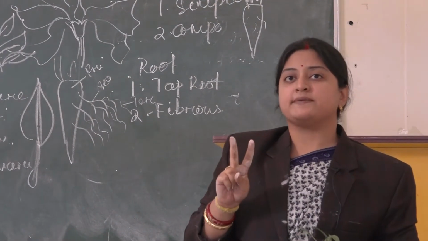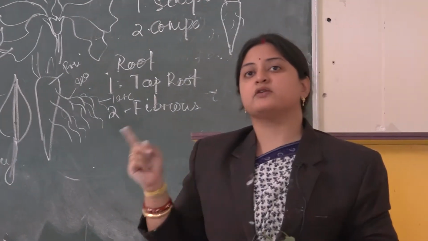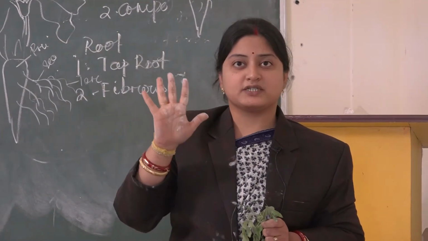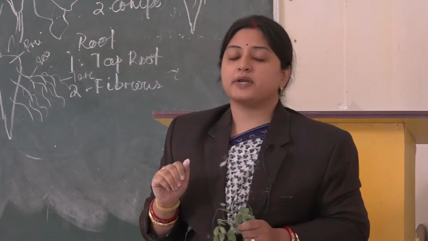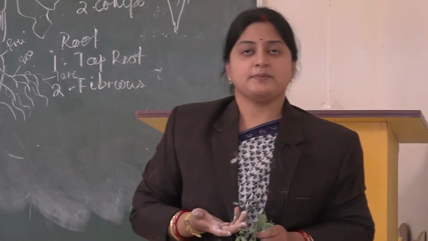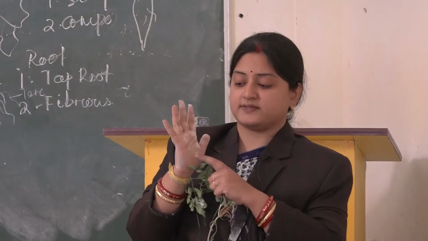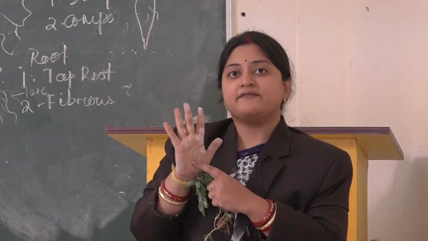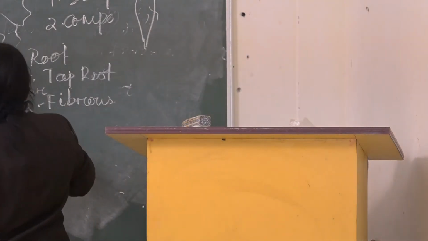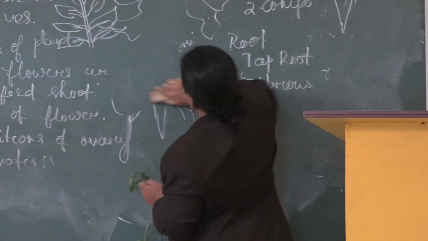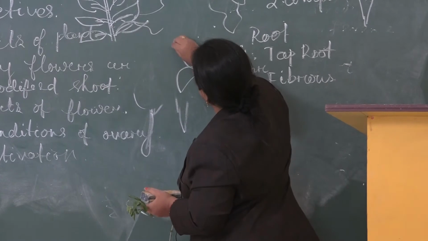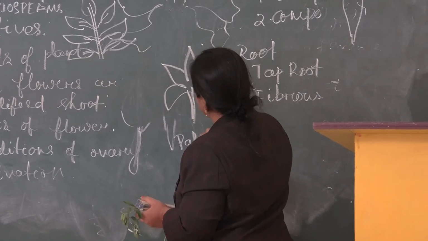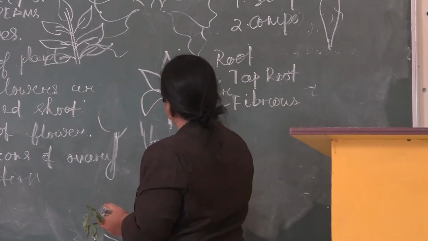Compound leaf can be of two types. One is your pinnately compound, another one is your palmately compound. Palm structure, the word palm itself derives that it shows like a palm. For example, in case of your papaya plant, you must have seen a papaya plant. The leaves, all the leaflets are connected at the center, or all the leaflets are connected at a single point. For example, see the structure is like this. This is the structure of a palmately compound leaf.